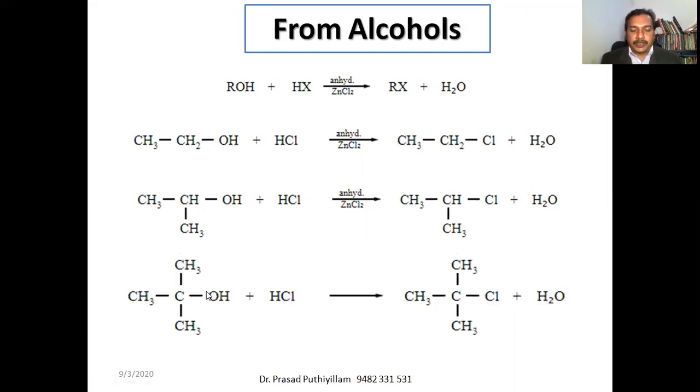Whereas the tertiary alcohol does not require any catalyst support, because they are highly reactive among primary, secondary, and tertiary. So tertiary alcohol with hydrogen chloride does not require anhydrous zinc chloride. It will react to give the corresponding tertiary chloroalkane or alkyl chloride. Here it is 2-methyl 2-chloropropane plus H2O.